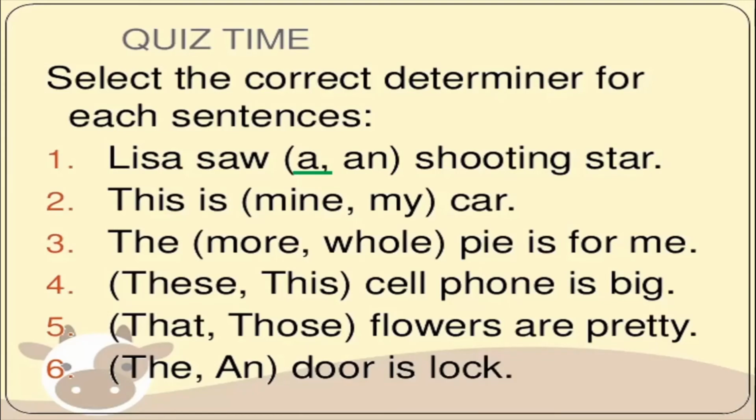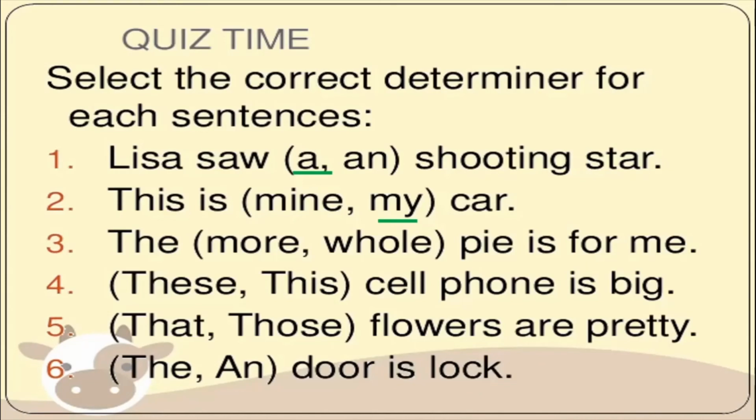Okay? Next one, this is mine car or this is my car. So you say this is my car. You never say this is mine car. But you can point out to the car and you can say this is mine. The car is mine, you can say. Okay? But when you say this is, then you say my car.